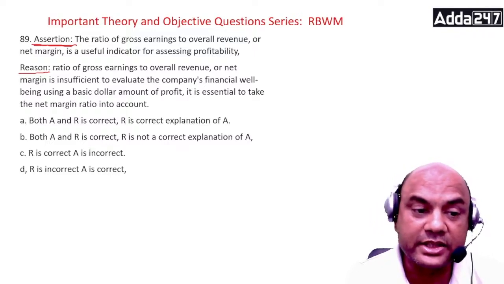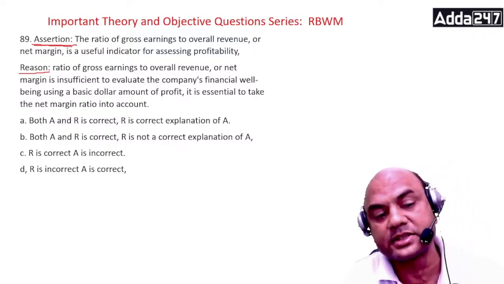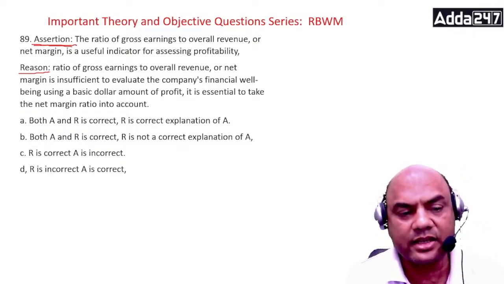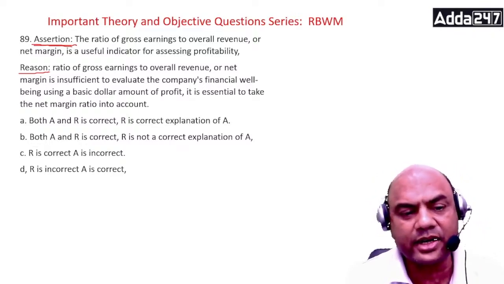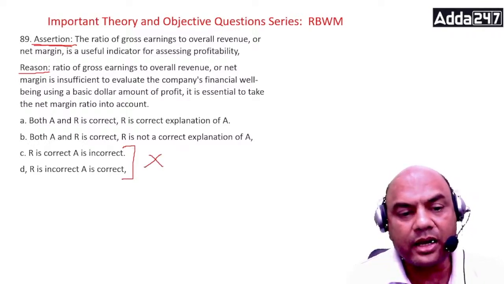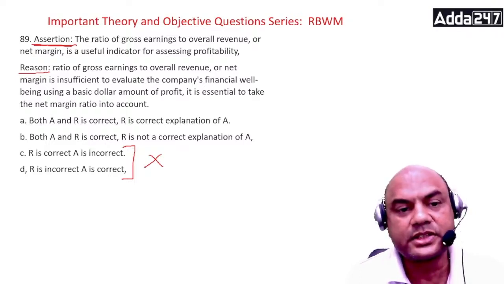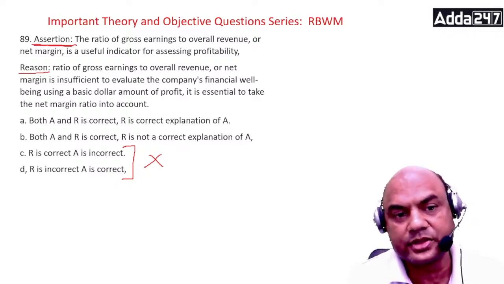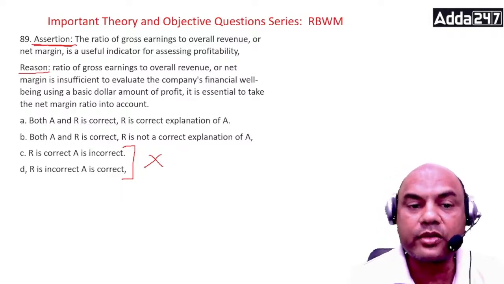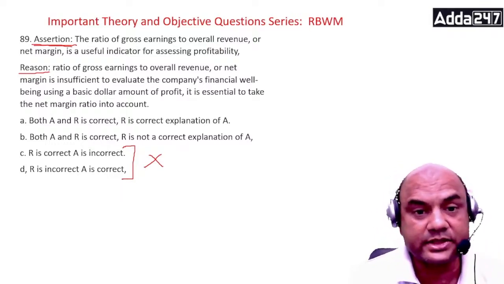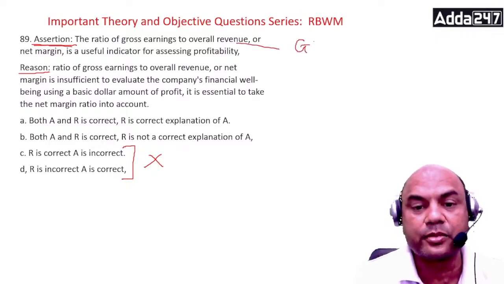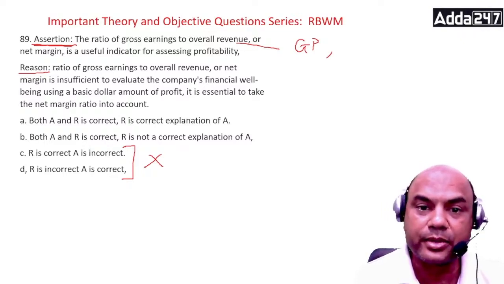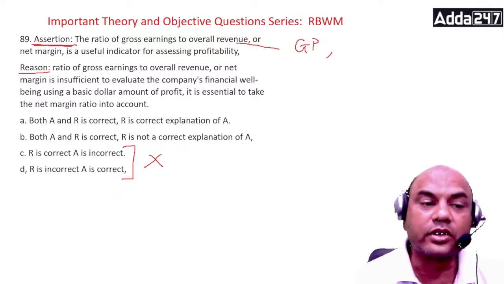Second is also similar: A and R are correct, but R is not the correct explanation. Then third one is R is correct, A is incorrect; R is incorrect, A is correct. So forget these two, directly these two, A and B. Is R the correct explanation of A? The statement made here, ratio of gross earning to overall revenue or net profit is a useful indicator. Overall revenue leads to gross profit, which comes from your trading account, and net profit comes from your P&L account.